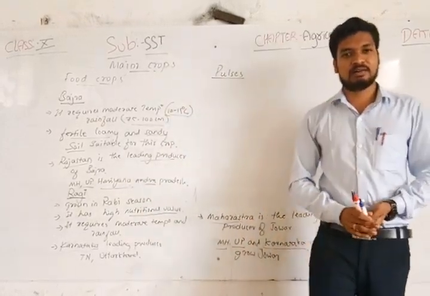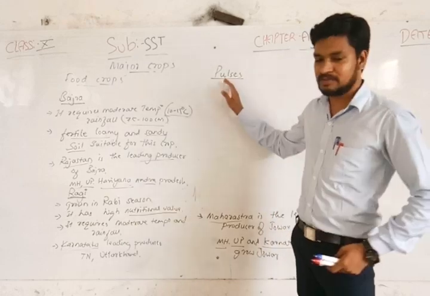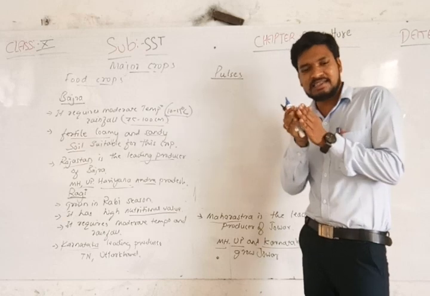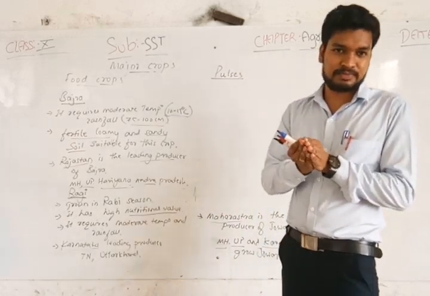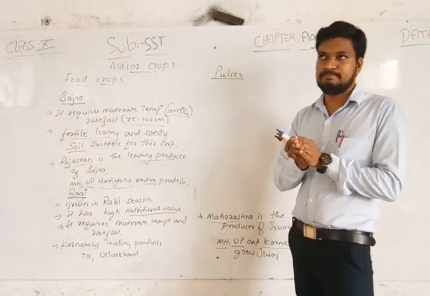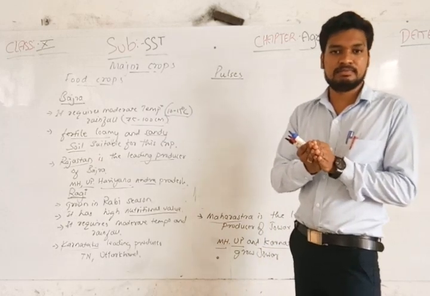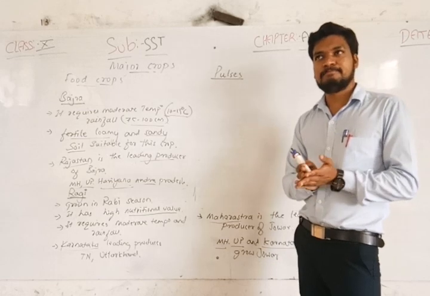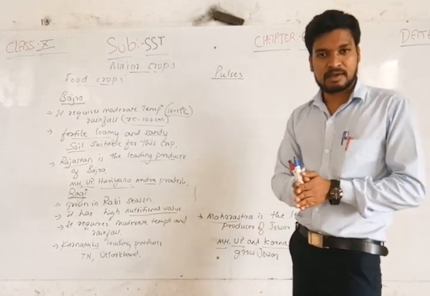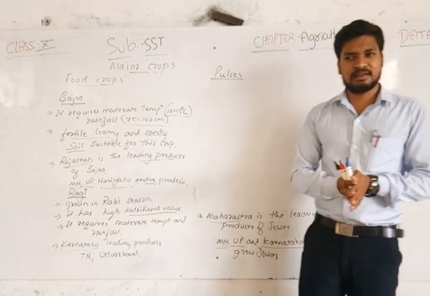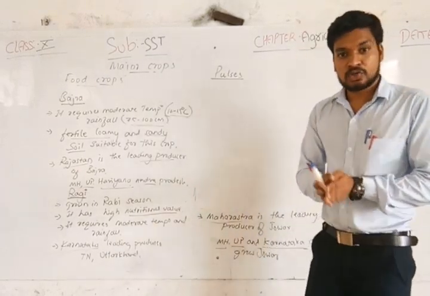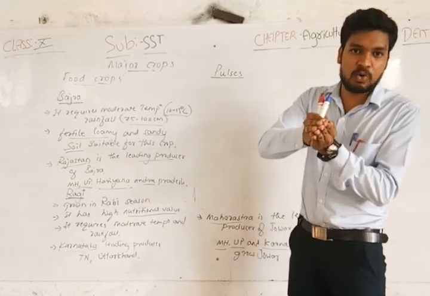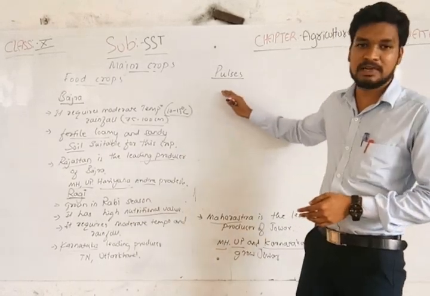We know the food which we prepare from these pulses. What are pulses? Pulses have grains inside a pod, like moong, peas and gram. All of these are called pulses.